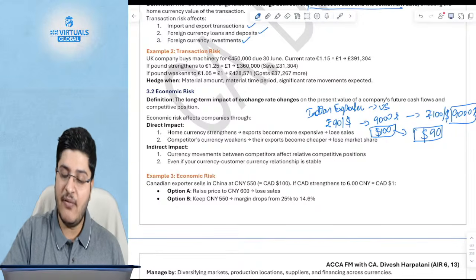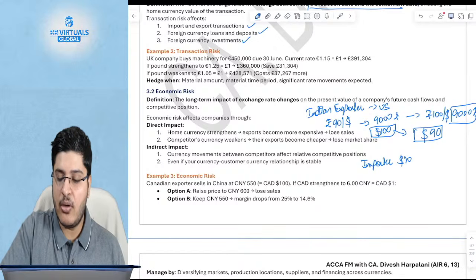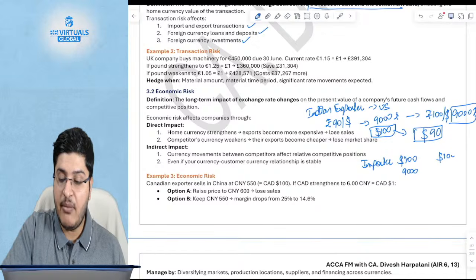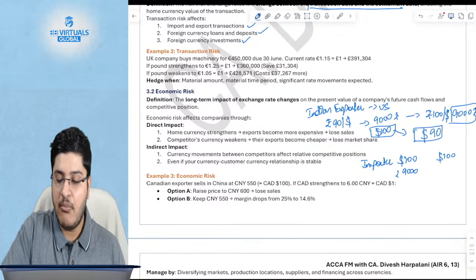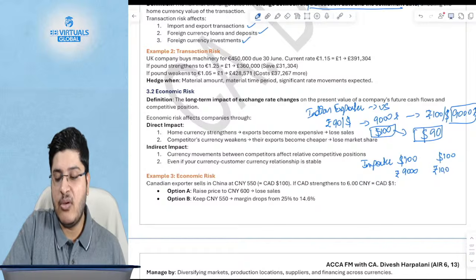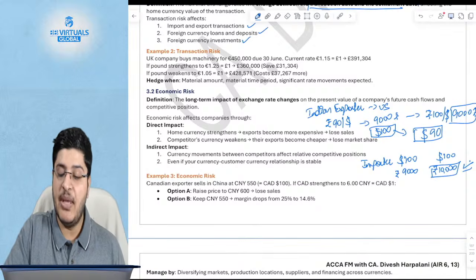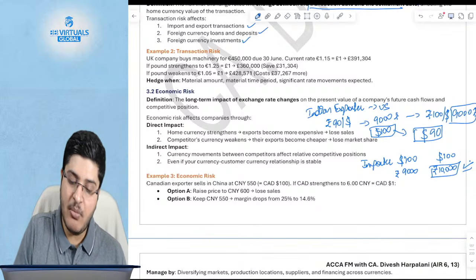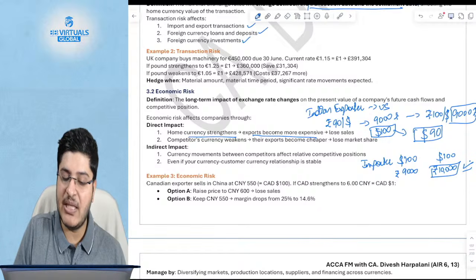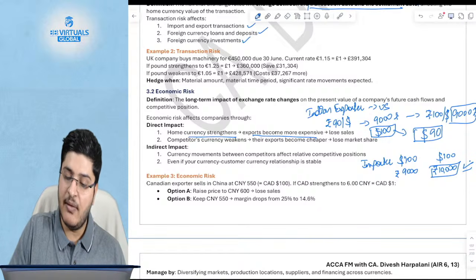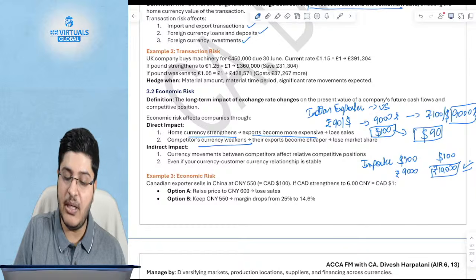But think of the same logic from an importer's perspective. He was importing $100 goods. Earlier he was paying 9,000. The $100 has remained $100, but this 9,000 has now become 10,000 rupees. So for an importer it has become expensive. Because the home currency has depreciated, imports have become more expensive. If your home currency strengthens, then exports become more expensive, which is the reverse of this example. And if your competitor's currency weakens, their exports become cheaper.